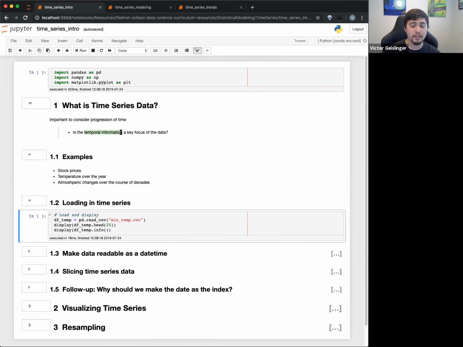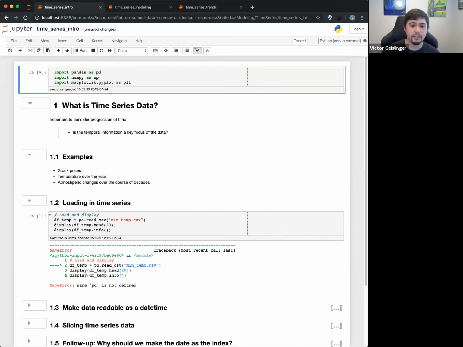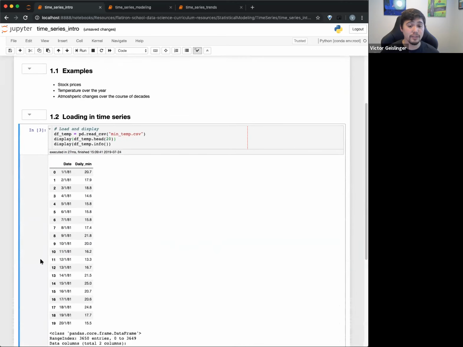So the first thing I'm going to do is load a CSV, right? In this case, it's the minimum temperature. And just to quickly show what this looks like, oops, I have to actually run my imports first. And you can see here's our data. It's a very simple CSV in this case.